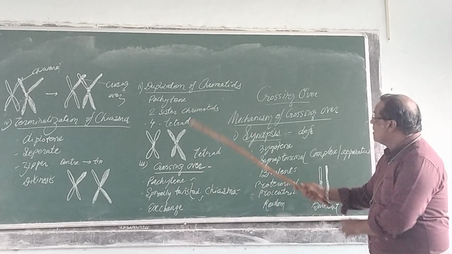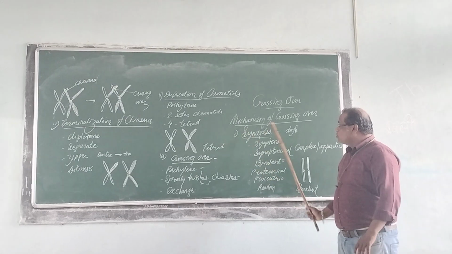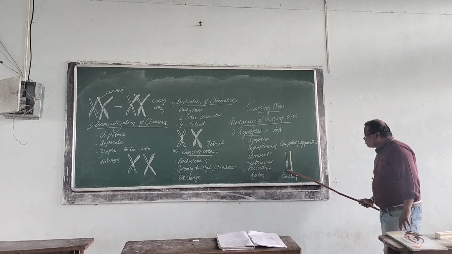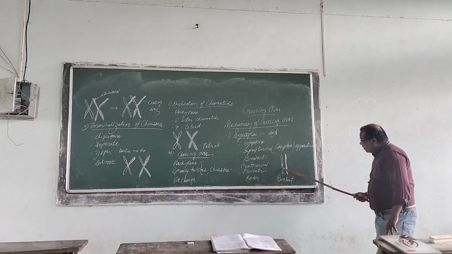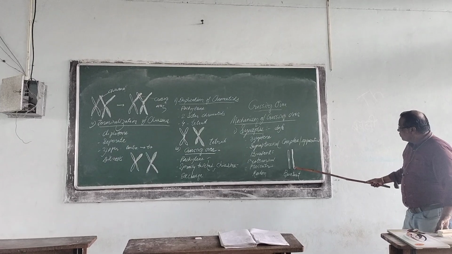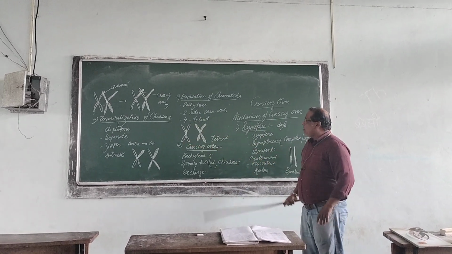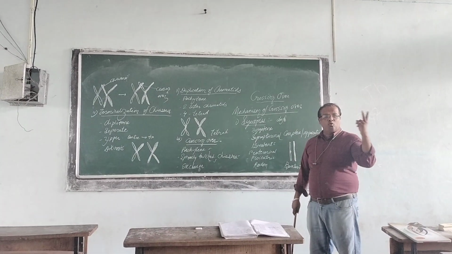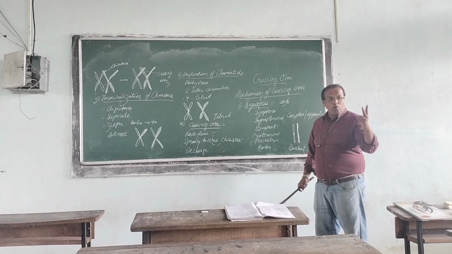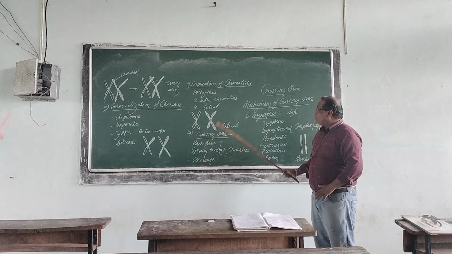After that, there occurs the duplication of chromatids. These 2 become 4. The chromosome gets longitudinal division, and there is formation of 2 chromatids from one chromosome, and as there are 2 chromosomes, there is formation of 4 chromatids.